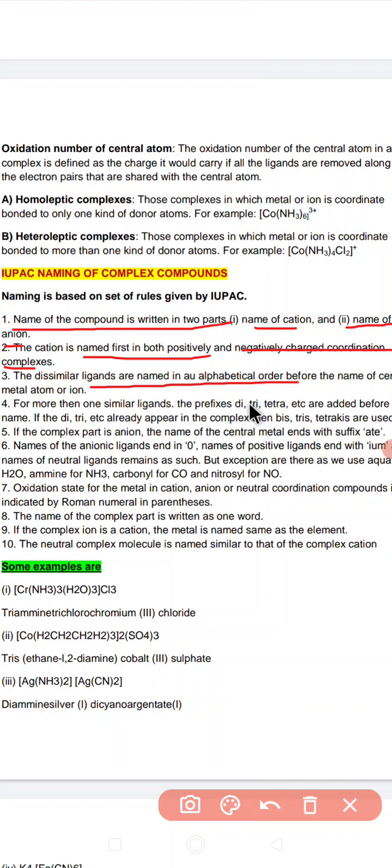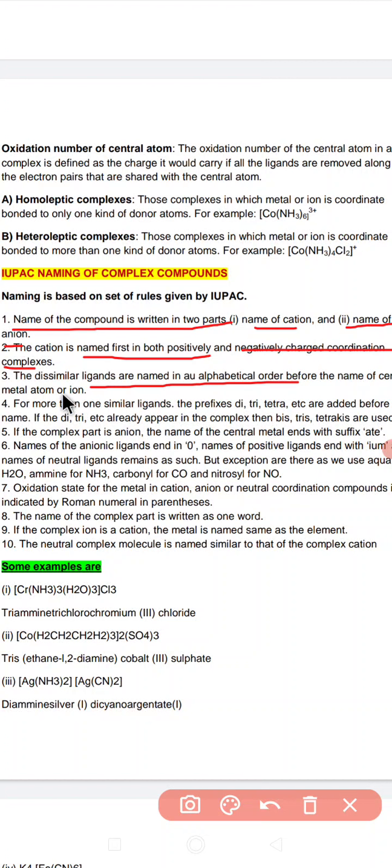If that is a heteroleptic complex, that is, a central metal ion with a number of unequal ligands attached, in this case we follow the alphabetical order. What is called alphabetical order?